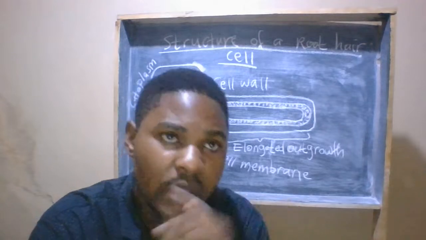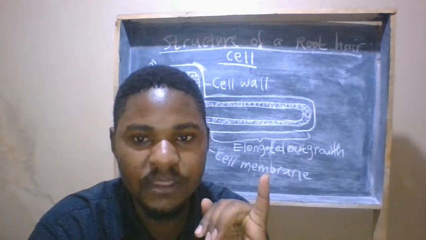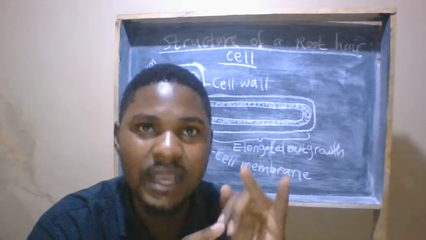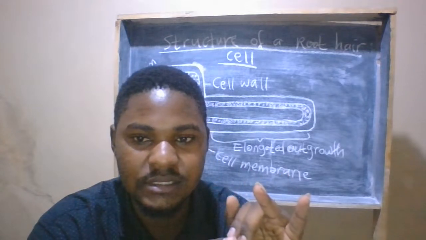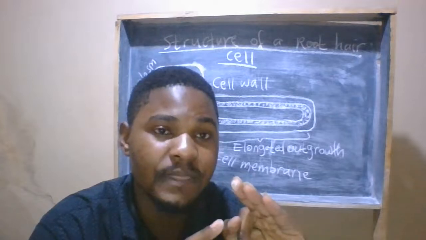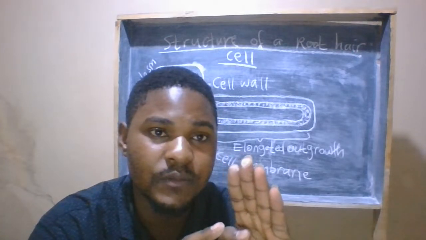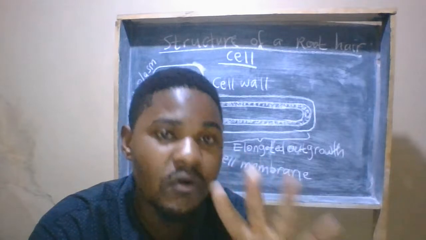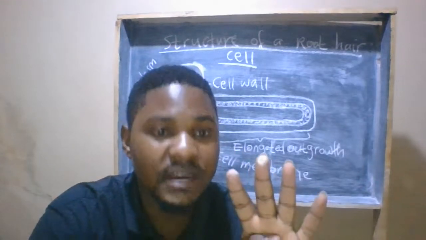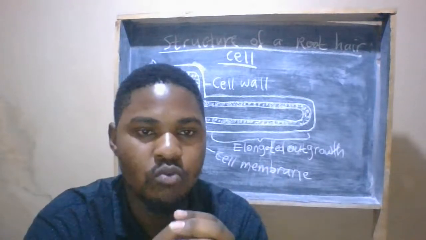One of the factors is called transpiration. The other factor is called capillarity. The other is known as root pressure. And lastly, we have what we call guttation. These are the four forces, or rather factors, which are involved in the transpiration stream.